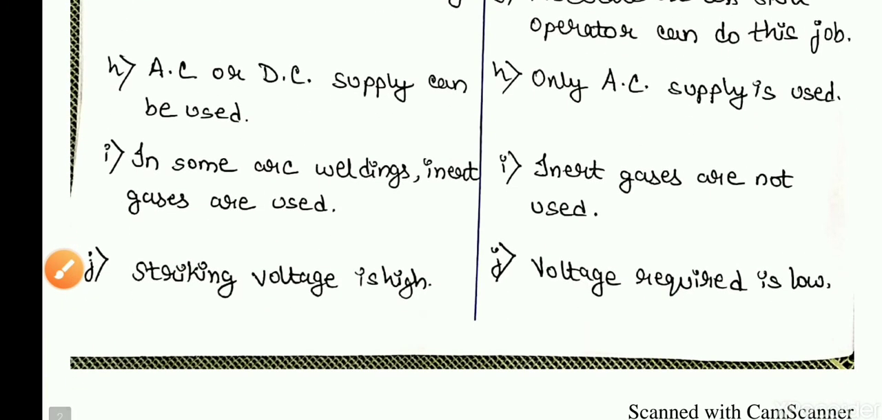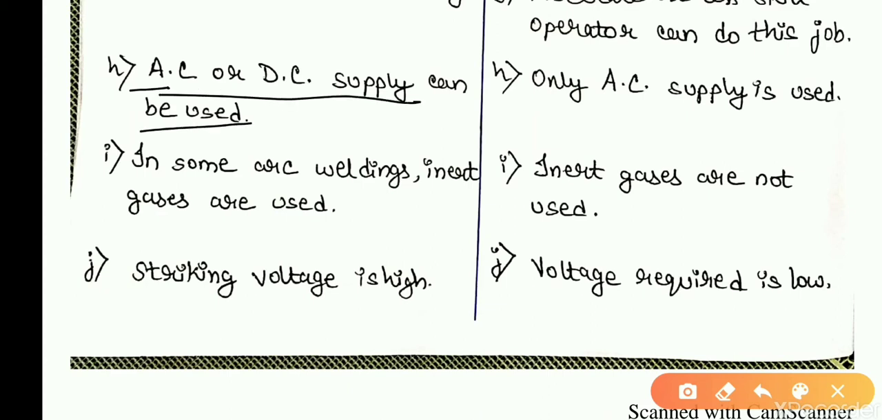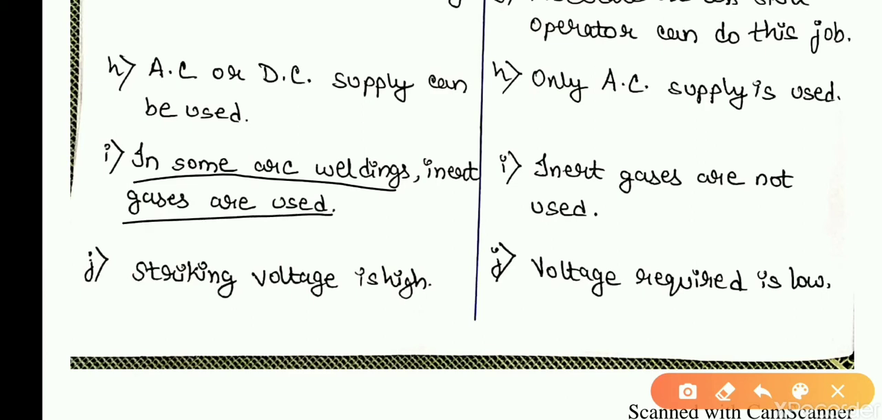Now see the type of supply used. Under arc welding, both AC and DC supply can be used, whereas in resistance welding only AC supply is used. Next, in some arc welding, inert gases are used, whereas in resistance welding, inert gases are not used. Inert gases are those gases such as argon, helium, xenon, etc. These are all inert gases that do not react with the atmosphere.